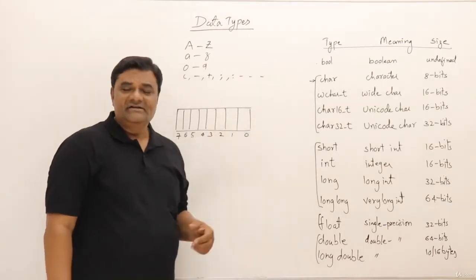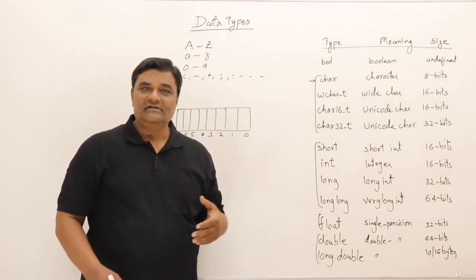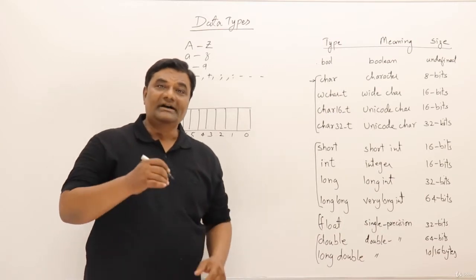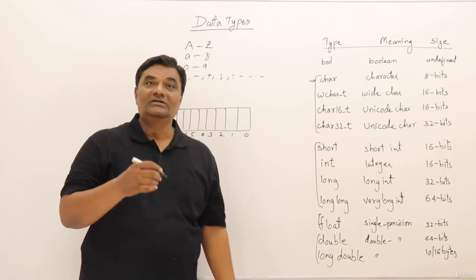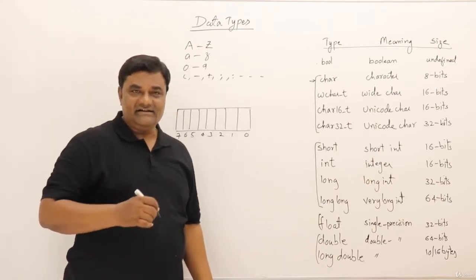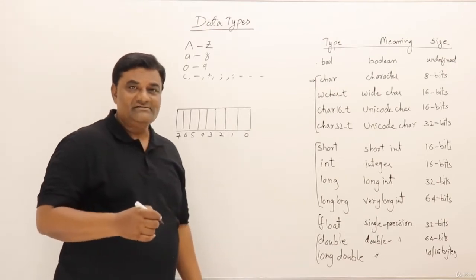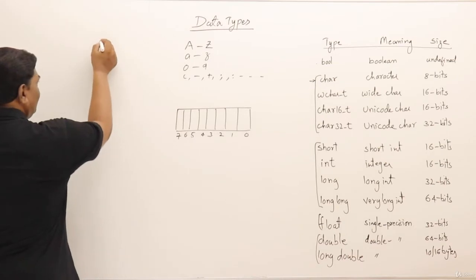Character takes 8 bits. But the question is, our computers cannot understand alphabets. They work on the binary number system. Then the alphabet should also be converted into a number. So yes, there are some numeric codes defined for these characters. Those codes are called ASCII codes. So let us see what those codes are.